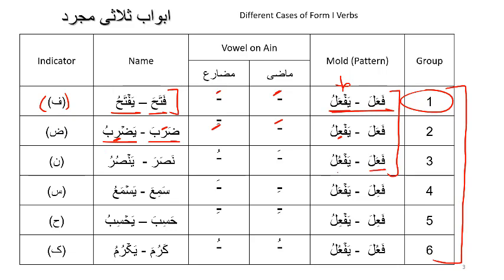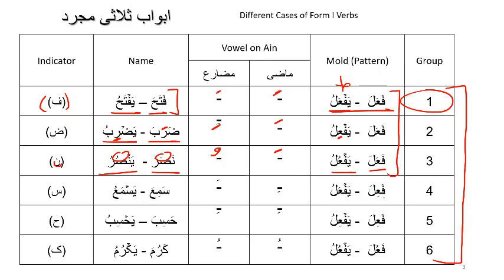Next we have fa'ala yaf'ulu. So here we have a fatha, then a dhamma. The representative example is nasara yansuru. So fatha and then dhamma, and this is indicated using a noon.